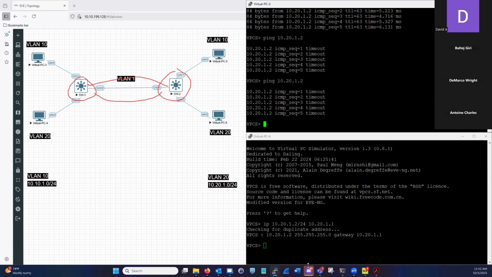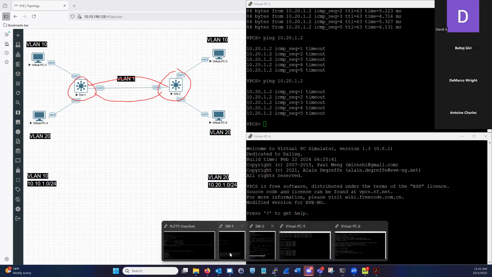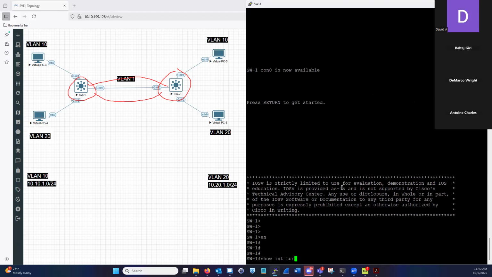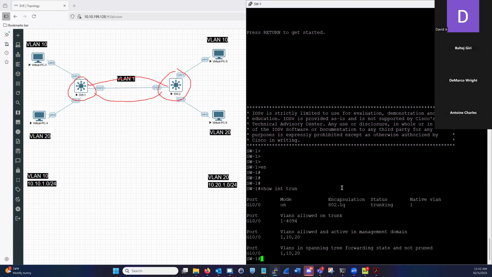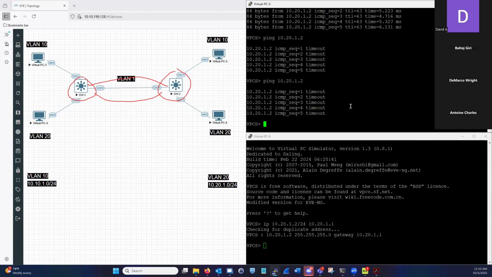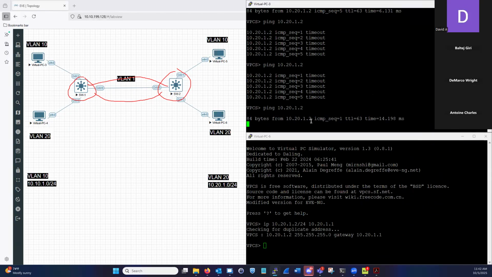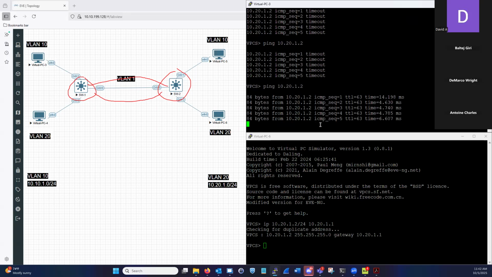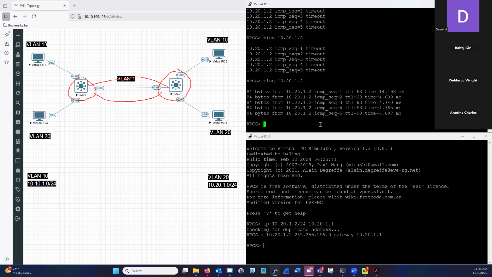Let's take a look at switch one. This one is show interface trunk. All right, excellent. Typically it takes some time for the devices to match up, because of course this is all software still. Now it is working. But that's a scenario where it can be in the broken state.